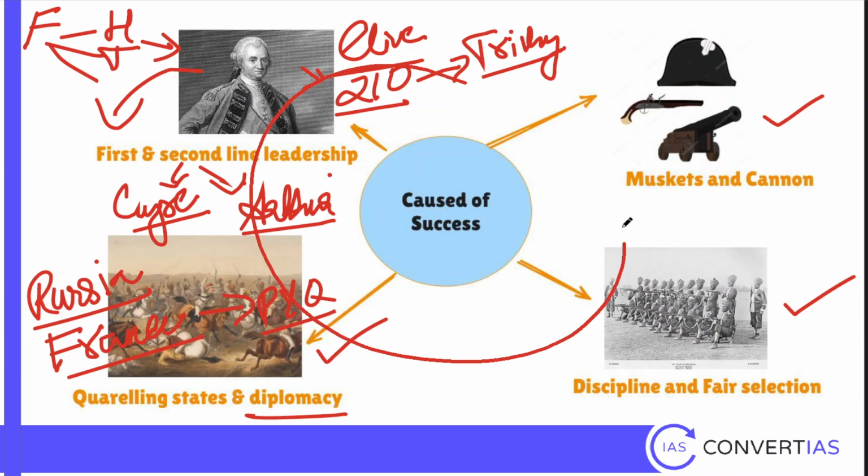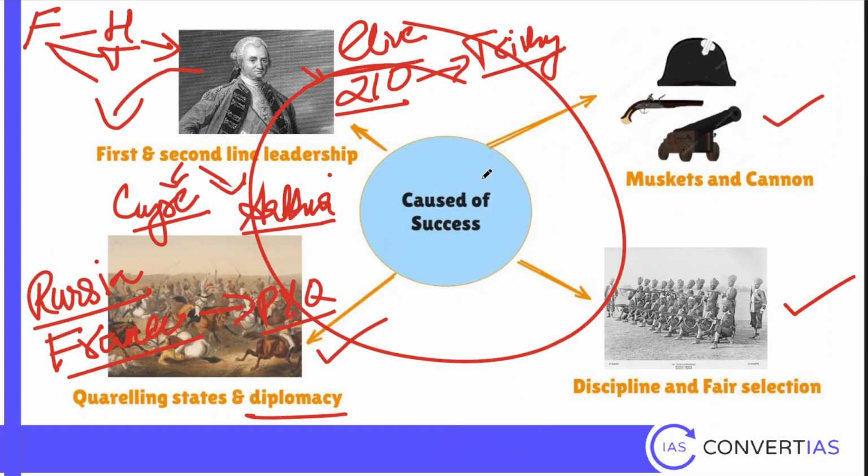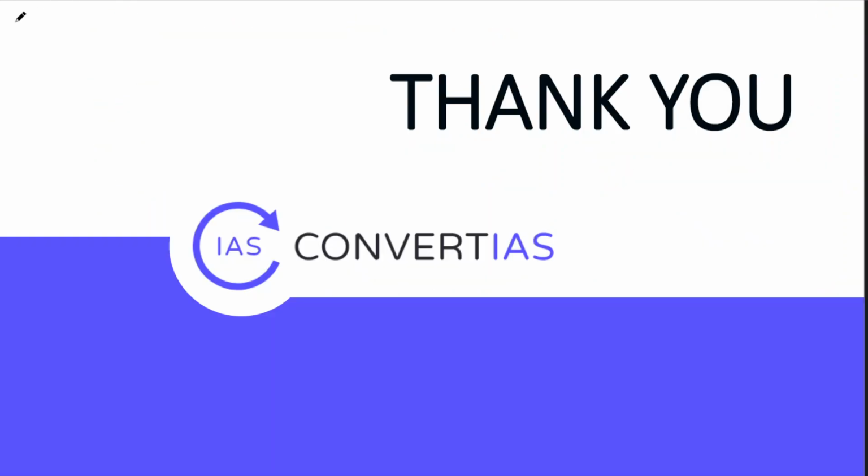So for all these reasons, the British succeeded in India, and you can say any of these events can be seen as a break year, or all of this can be taken together. So that explains the history of British imperialism in India. I hope the concepts as well as the facts and events are clear to you by this time. In the next video, we'll come up with yet another theme. Thank you for listening.